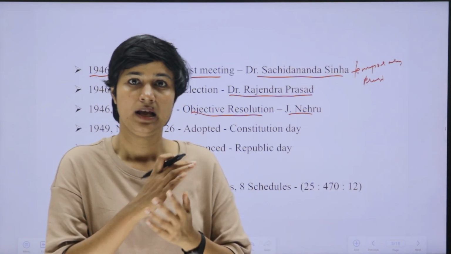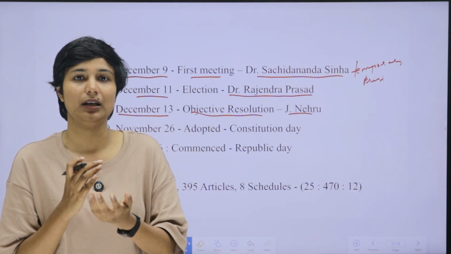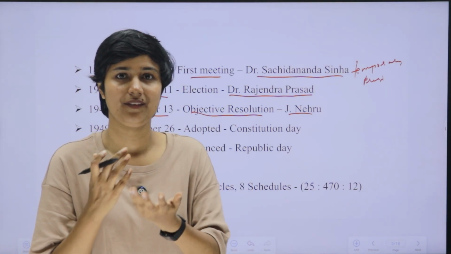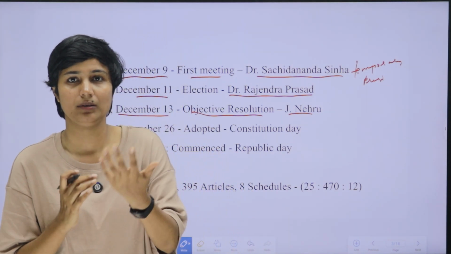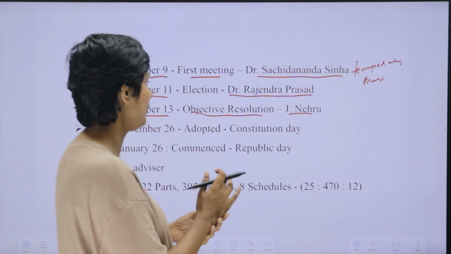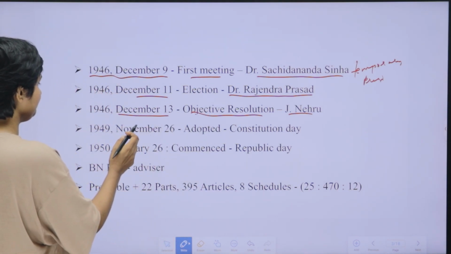I am dealing with something about Jawaharlal Nehru. You all know he was the first Prime Minister of India, and all related facts you may know. So, I am moving to the next point.